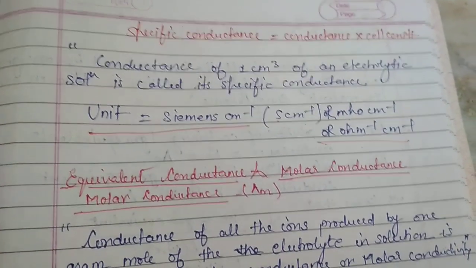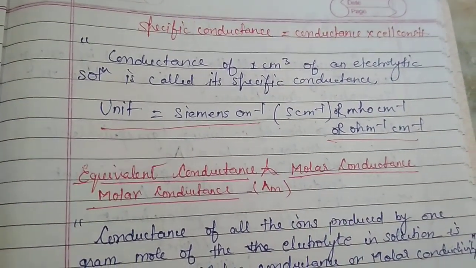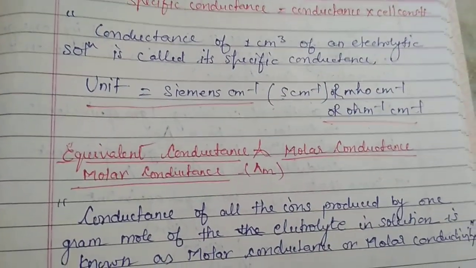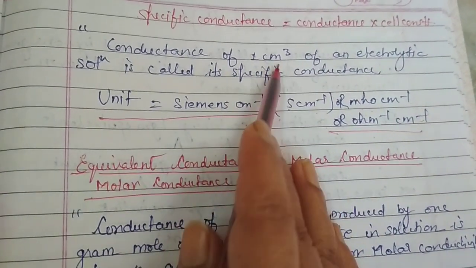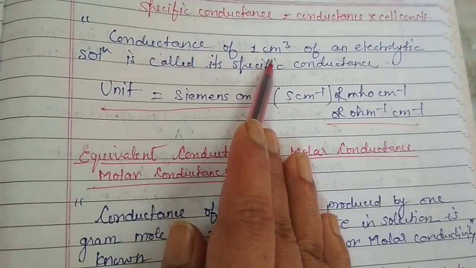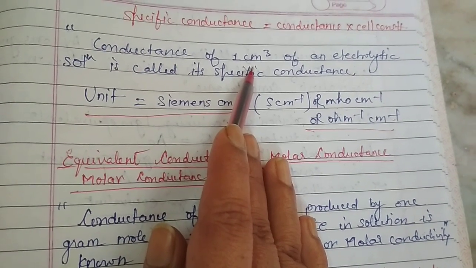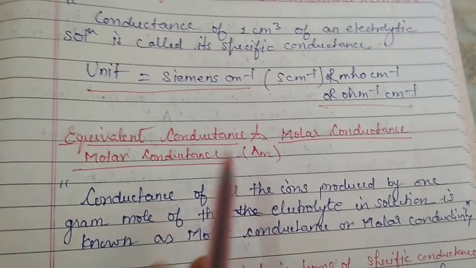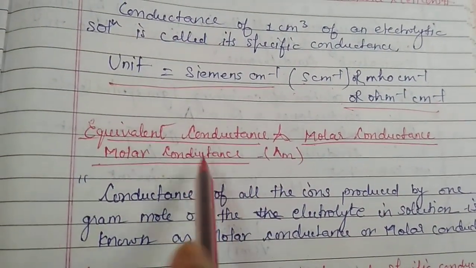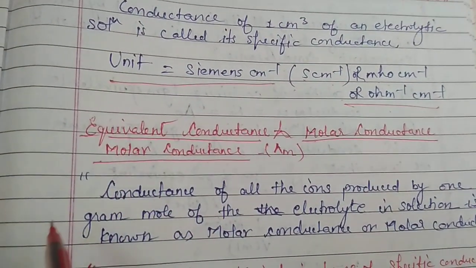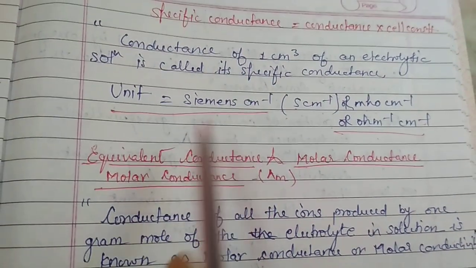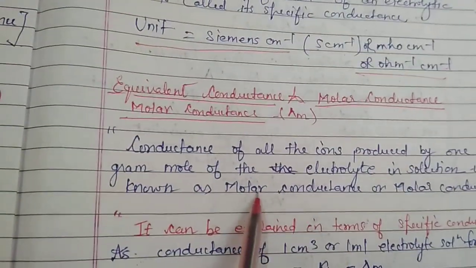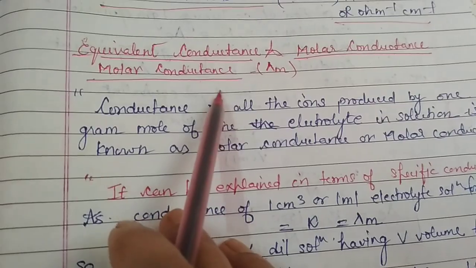Now let's see, in case of an electrolytic solution, the concentration plays an important role. We are talking about 1 ml of solution here only. In case of the electrolytic cell, we are talking about an electrolyte whose concentration matters for the conductance of electricity. That's why we will see the conductance in terms of equivalent conductance as well as molar conductance. So let's see the molar conductance. What is molar conductance?